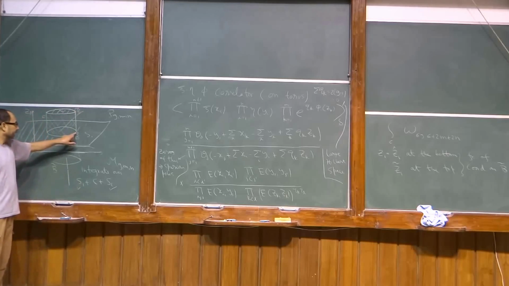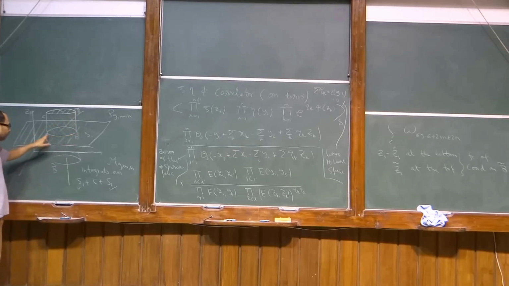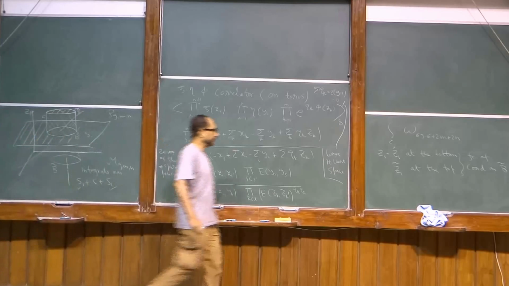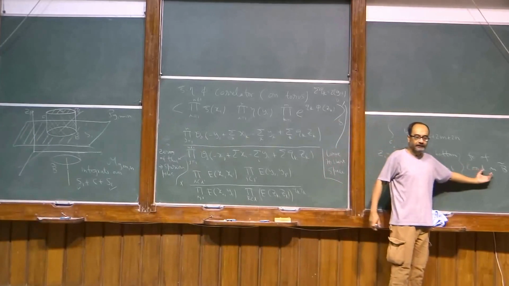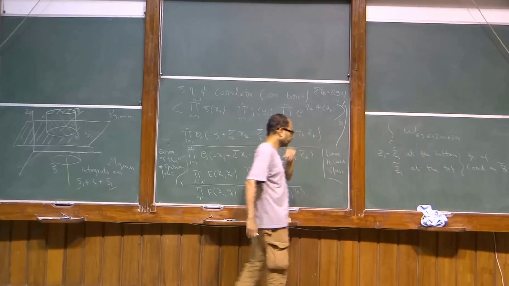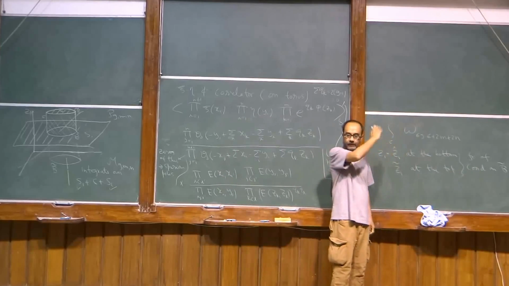Okay. The Z1 value here is Z1 hat. Here it's Z1 tilde. And there is no reason why the Z1 value has to be the same everywhere. In fact, it doesn't make sense, because as you move in this direction, it doesn't make sense to say whether the Z1 is the same or not. So that's why this Z1 hat and Z1 tilde could be functions of the coordinate on the base. It will not make a difference. But let's first try to do the vertical integration, the Z1 direction.